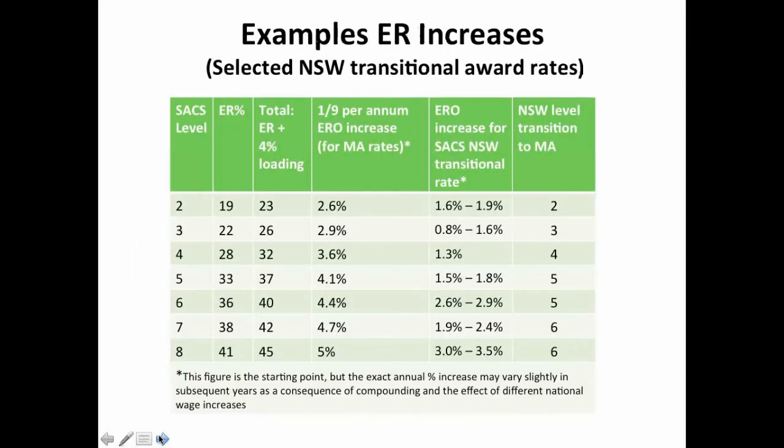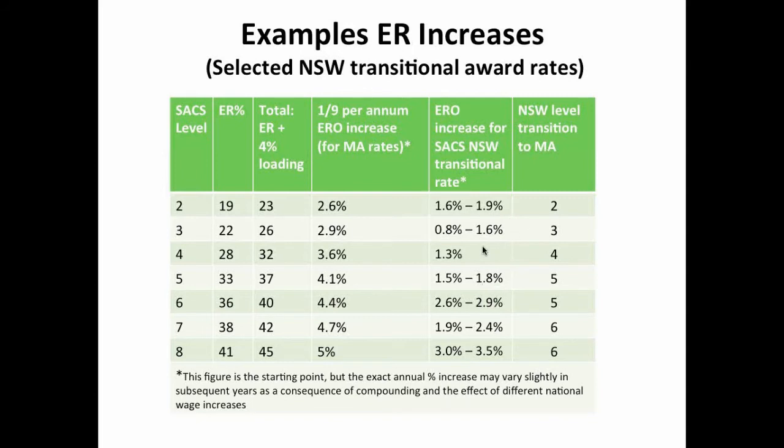All right, so this is what they look like. So you'll see there in the fourth column, that's the highest increase anyone would see, and that would only be for people on the modern award. Where we see people on SACS New South Wales transitional rates, you'll notice that they're much lower. For example, at level 3, you'll see that it's possible that some employees would have seen 0.8% of an increase. That's why the increases might be significantly lower than what you might have been expecting, because those transitional rates are not nearly as high in terms of the increases per year.